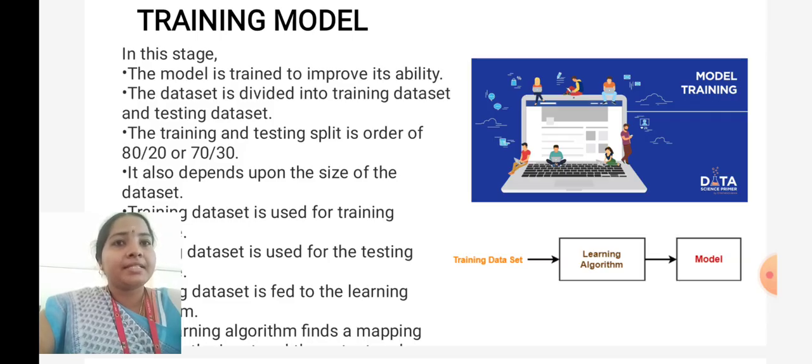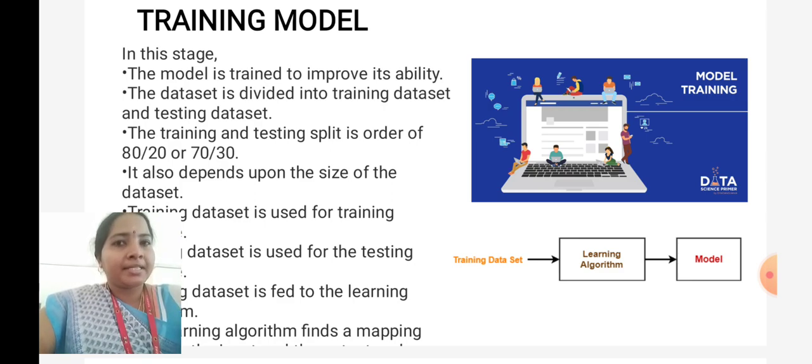The data set is divided into training data set and testing data set. Here comes what is meant by the training data set and what is meant by the testing data set. Training in the sense, we will train the model based on the historical data, that is past data which is collected from the databases and files, etc.